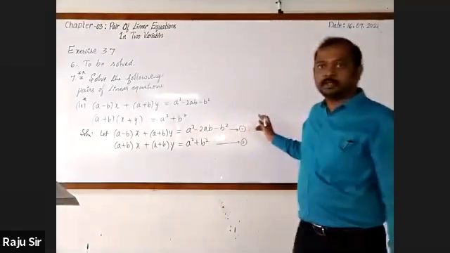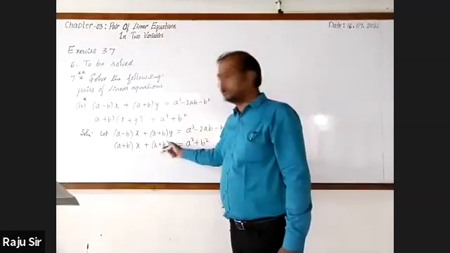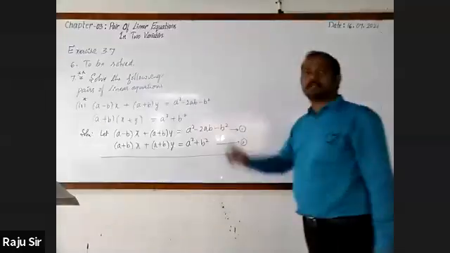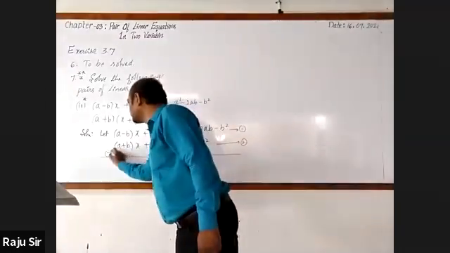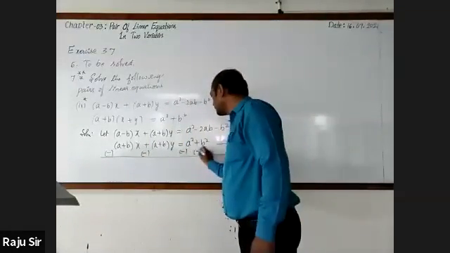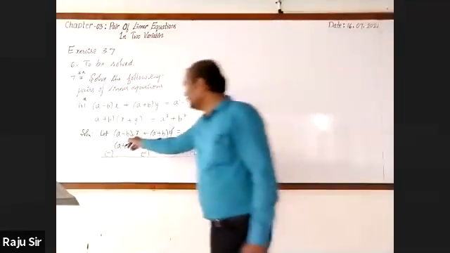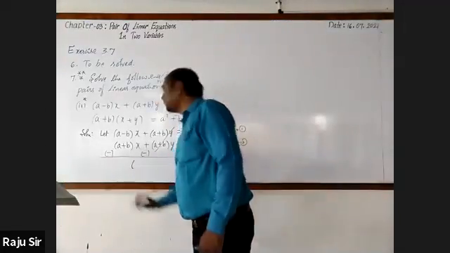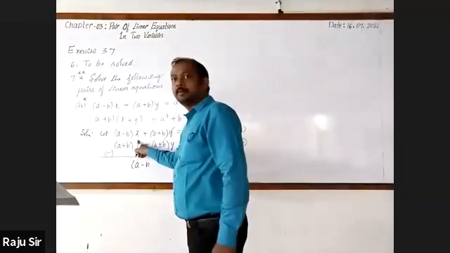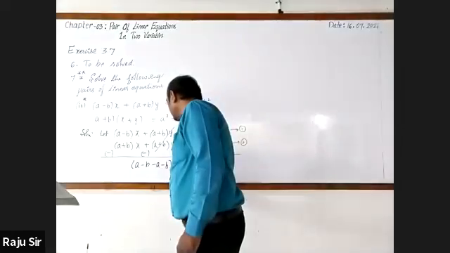Should we multiply the equations by a number? No, sir. Directly we can go for cancelling because the y term is the same. Just by changing the sign we can cancel. Here I am writing minus sign, here minus, here also minus, and this is minus b square. The y term gets cancelled. Then in x I am writing it in detail. (a minus b), here x is common. Now multiply minus 1 with both. It is minus (a minus b) into x.